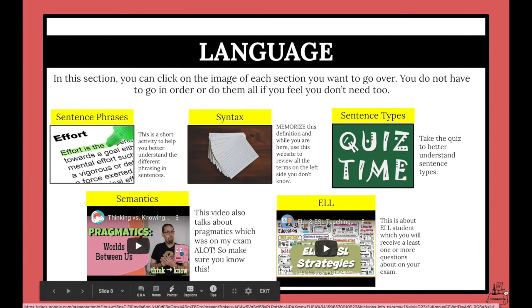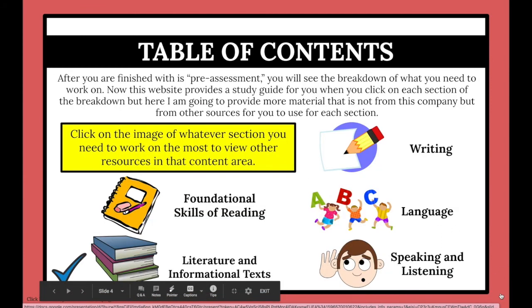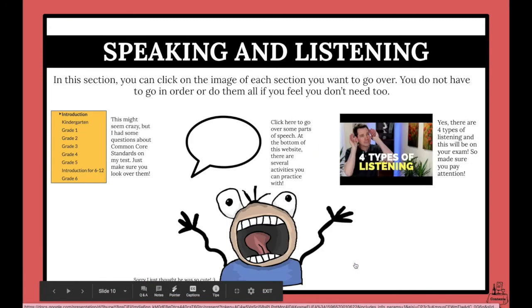Again, when you finished, you can click your table of contents button down here. And that will bring us to the last section. So at this point, you're probably very tired of listening to me talk, but we're almost done. We're gonna look at the speaking and listening section. This one is a little bit smaller than the other sections for good reason.